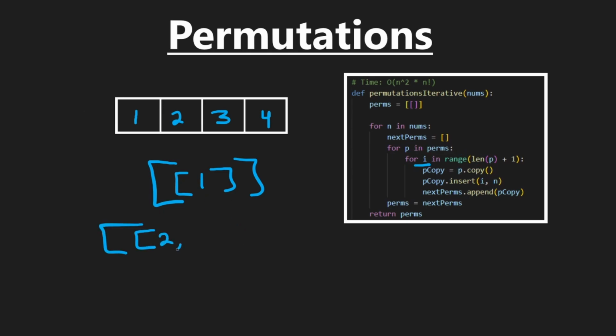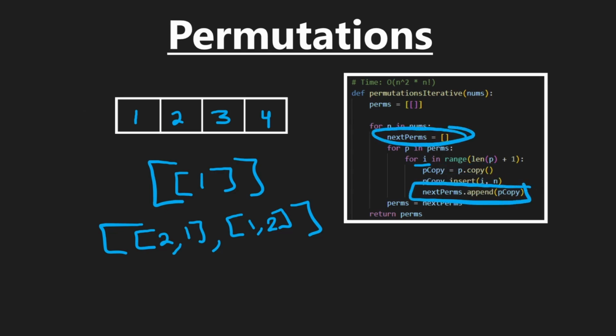We just have 1 here, and then we would try to insert n in every possible i position of that permutation. So we try to do 2, 1, inserting it at index 0, and then we would try to insert it at index 1, which would be after the 1. So we'd put 2 over here, and then these are basically the permutation copies that we're building. And after we insert a value into it, then we add it to our list of next permutations.